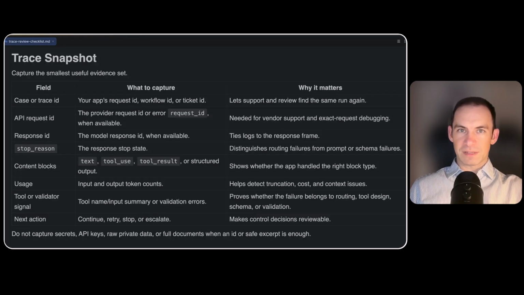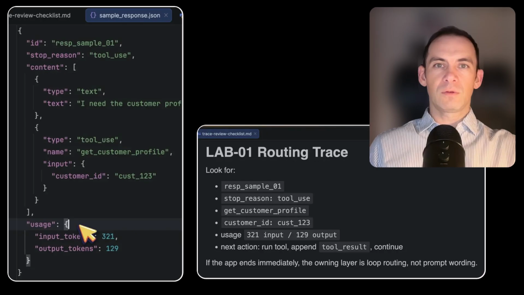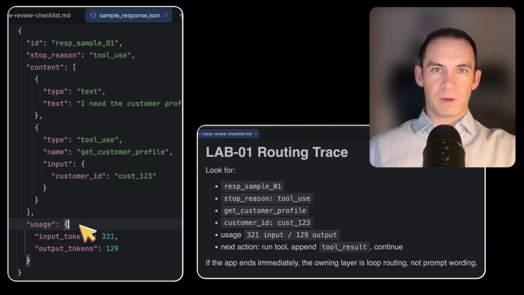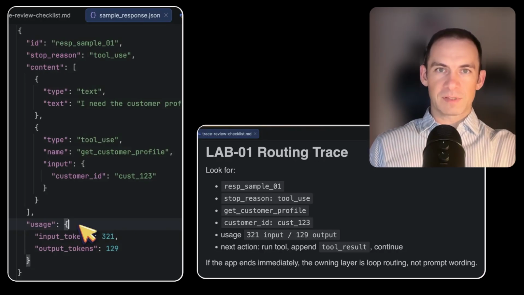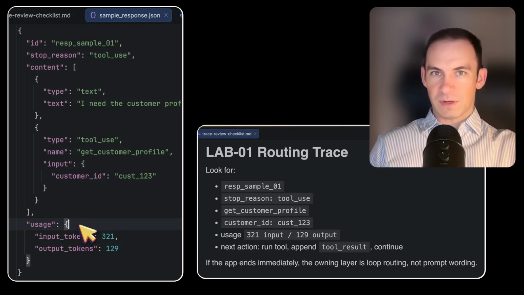Now look at the second table. This table maps signal to layer. You're trying to answer a decision question: does the failure belong to loop routing, validation, tool decision, or safe control? Now look at the Lab 1 routing trace. We have the response identifier, stop reason, tool name, customer identifier, and usage numbers.